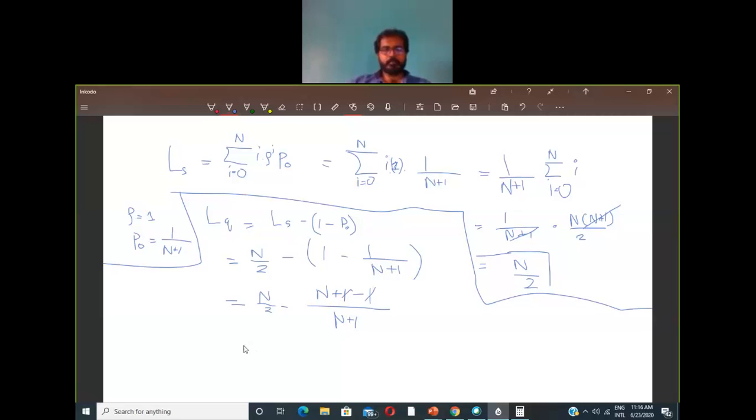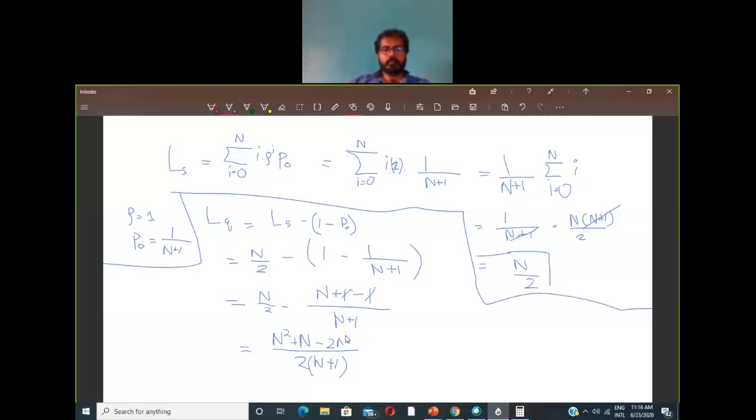If you further simplify it, you will get 2 of n plus 1 in the denominator. Now this n will be multiplied with n plus 1, so that will be n squared plus n. And the 2 will be multiplied with this n, so we'll have minus 2n.